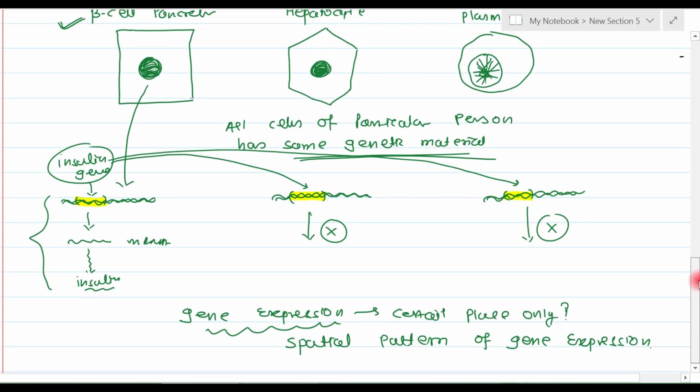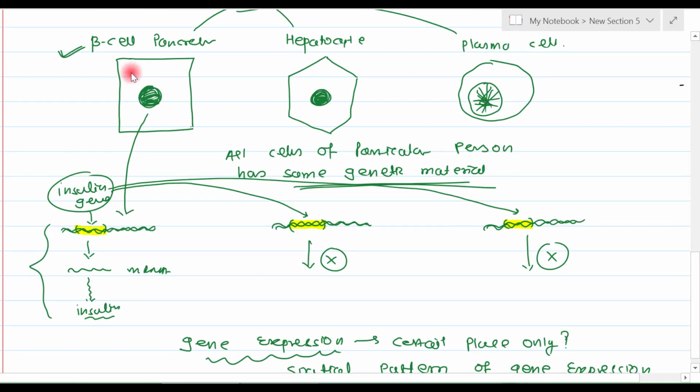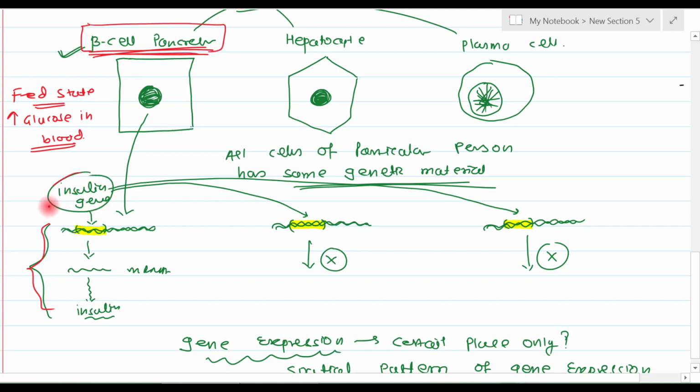The second interesting aspect about gene expression is that the beta cell of pancreas is not always expressing this insulin gene. The beta cell will express the insulin gene only in the fed state, when glucose concentration in blood is increased. Then only this beta cell will start secreting insulin. What does it mean?